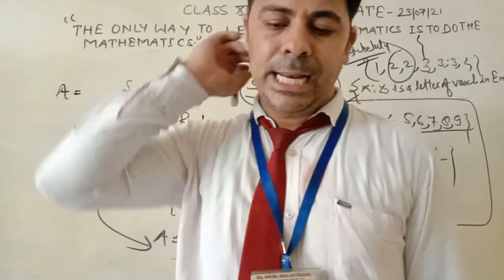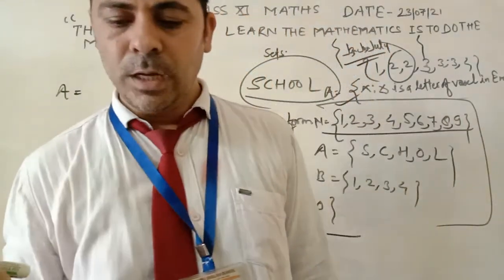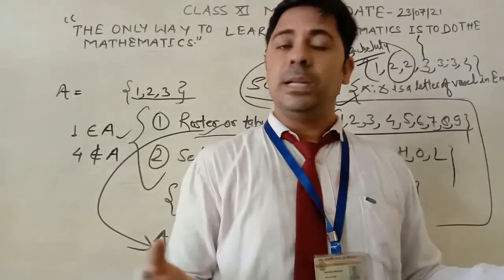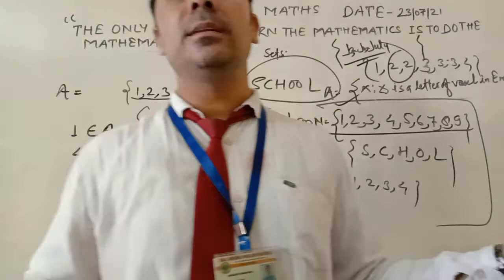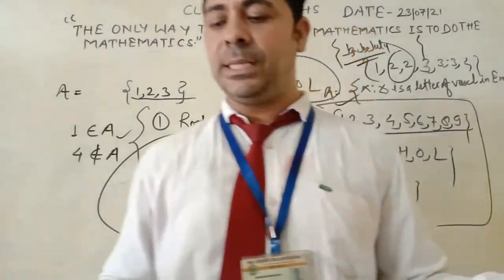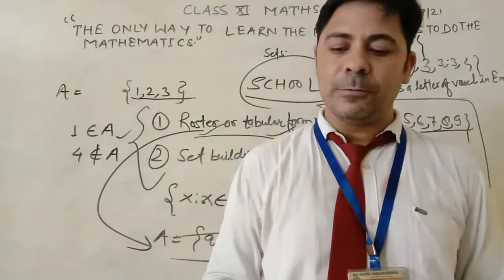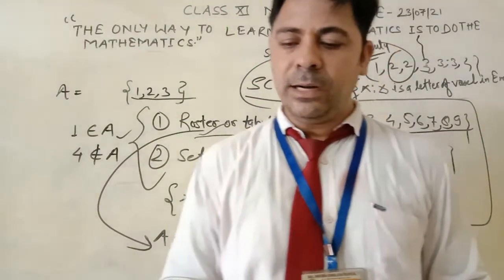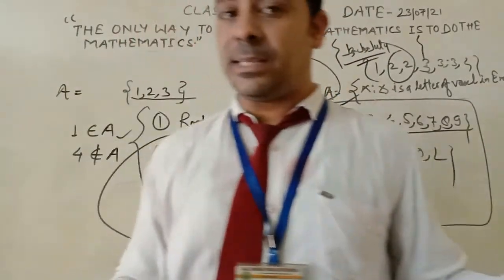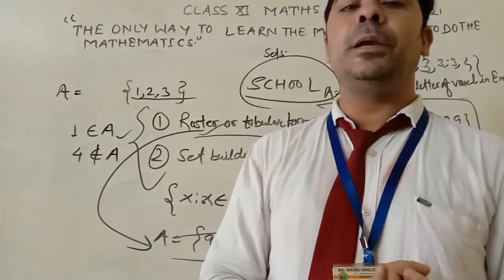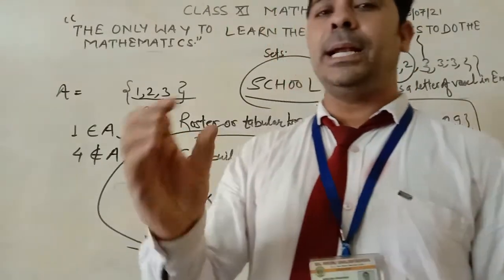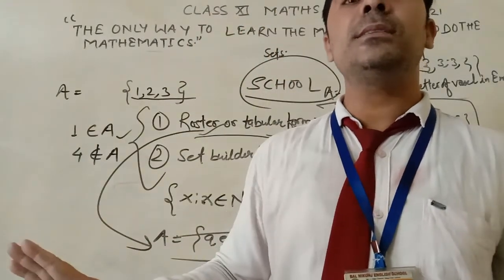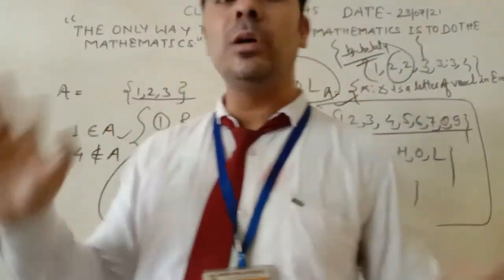Now the next one: the collection of all natural numbers less than 100. You can justify them, from 1 to 99. It is a set. Next one: a collection of the novels written by the writer Munshi Premchand. This is a set. But if it is asked for the most interesting novel of Premchand, then it is not a set, because interest depends on person to person.